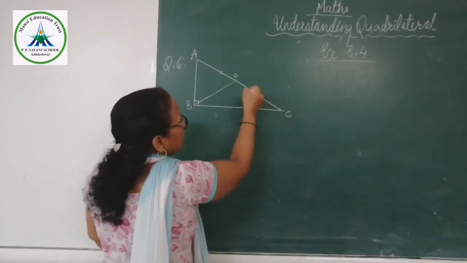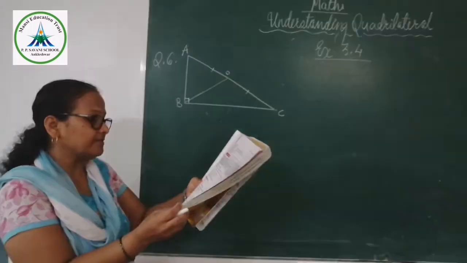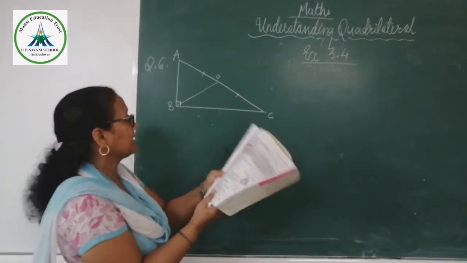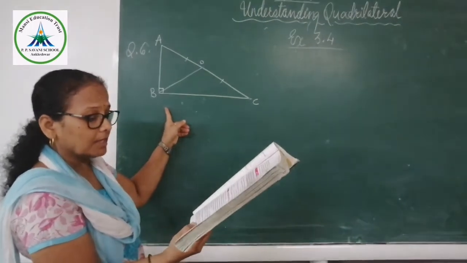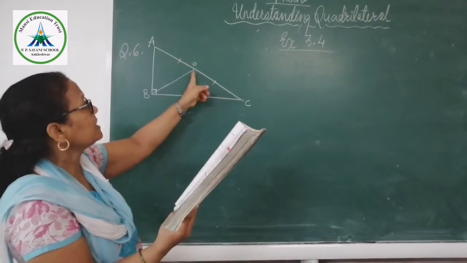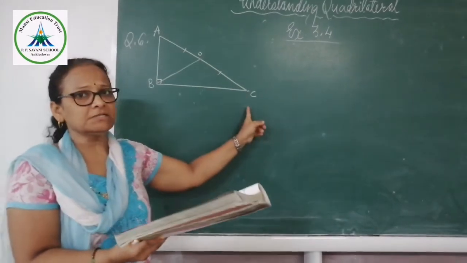That means this and this are equal to each other. This much they have given: this is a right angle triangle, and O is lying in the middle of AC.